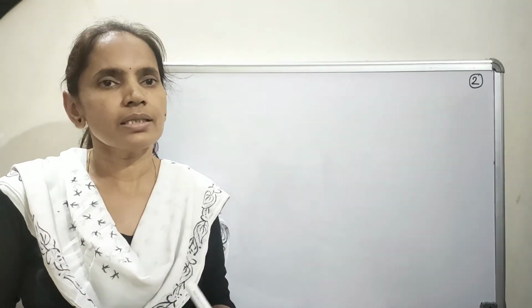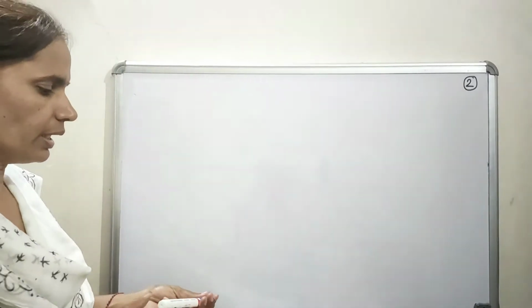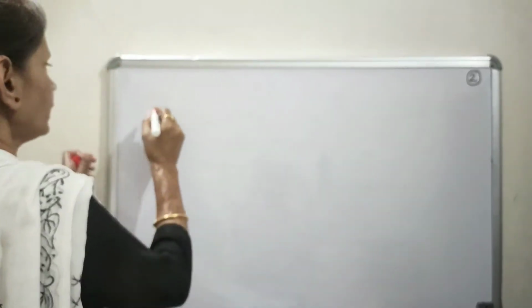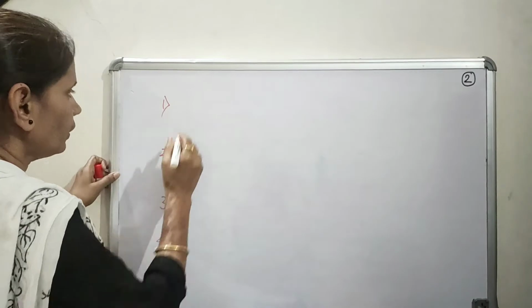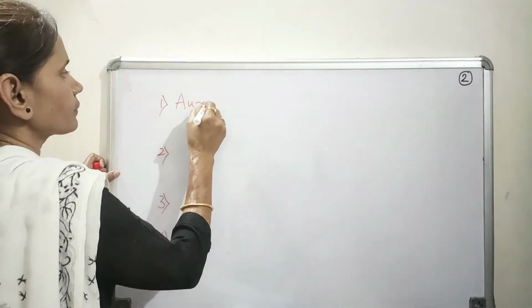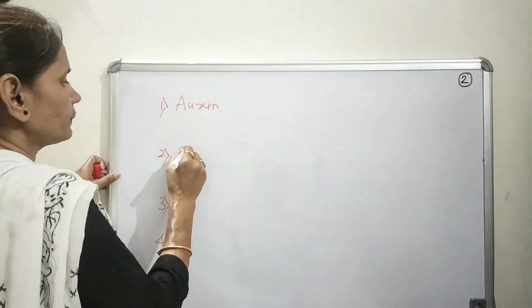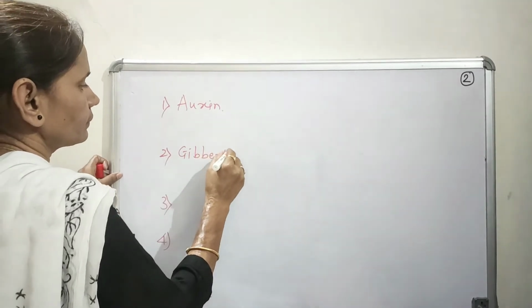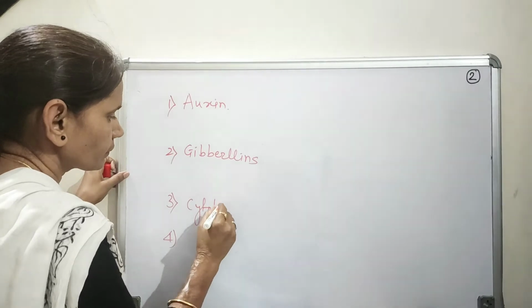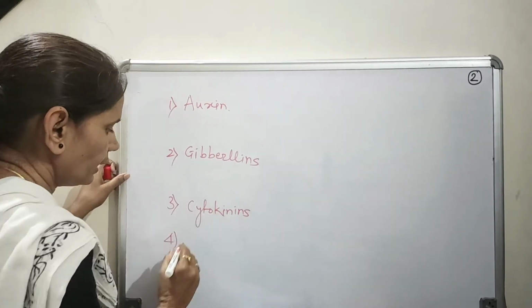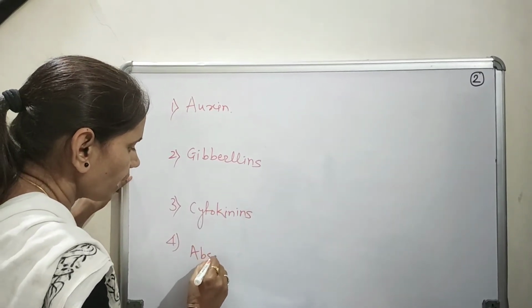Now let us discuss the different plant hormones. There are 4 major plant hormones: auxins, gibberellins, cytokinins, and the last one is abscisic acid.